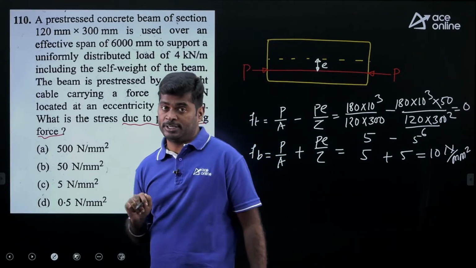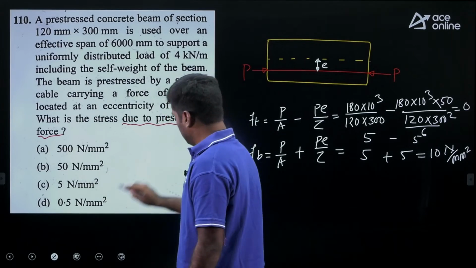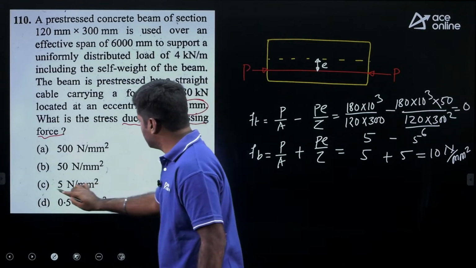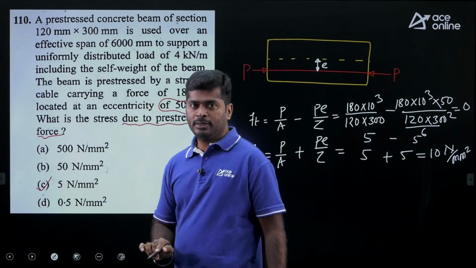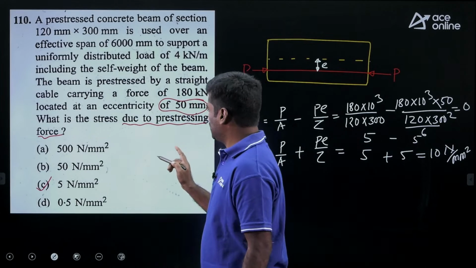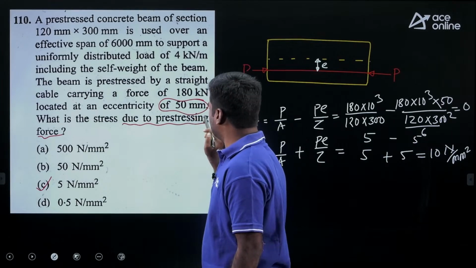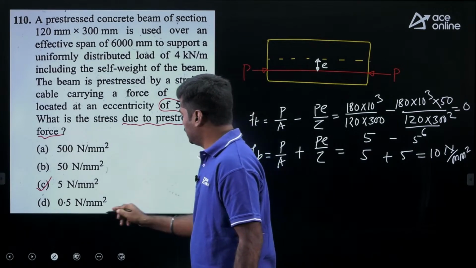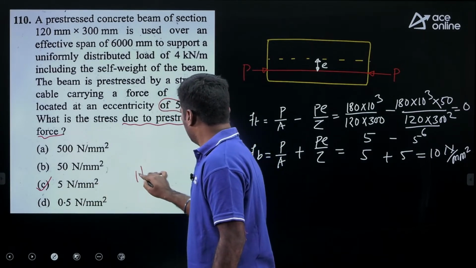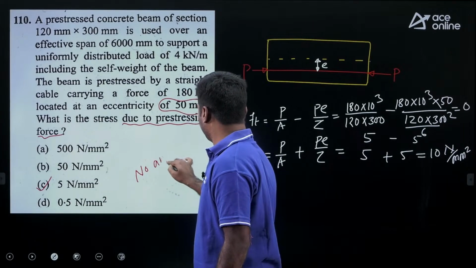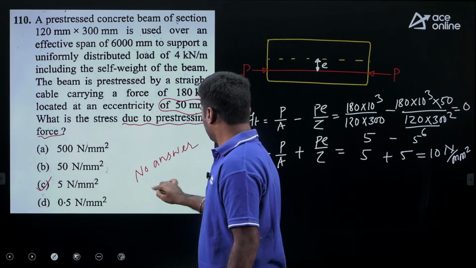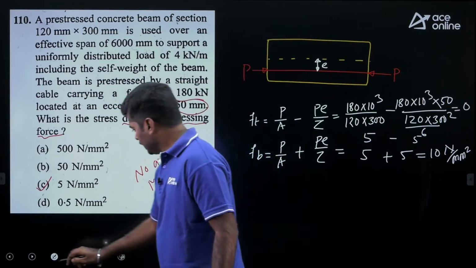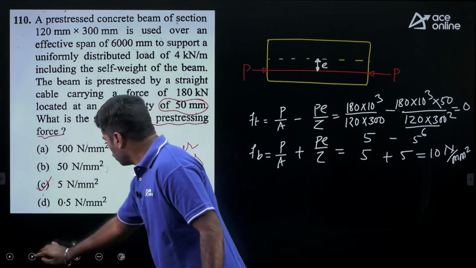Here there is no answer, right? Suppose in the question if eccentricity is not given, then there is an answer, right? So in this question, my dear, they have given eccentricity, but if you consider eccentricity, no answer is matching. For this question, no answer is matching. Okay. Next question.